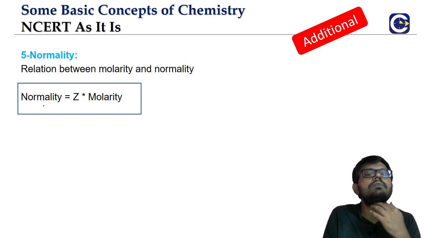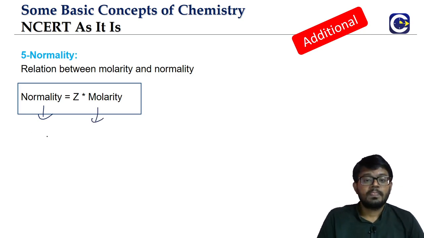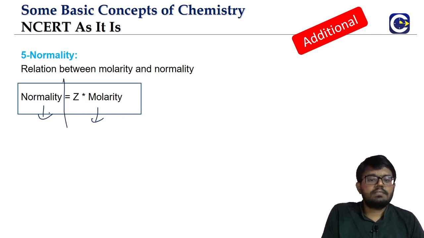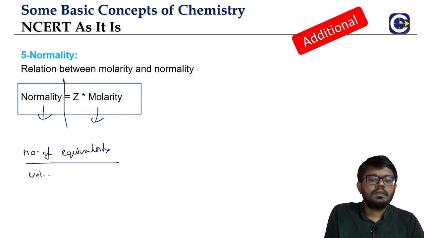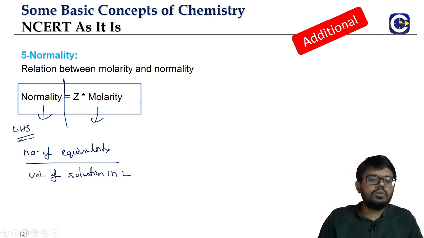So look at how this will come. Normality is equal to Z into molarity. First we will take the left hand side and then we will prove it, like the way you do math. I will take the LHS and show you how the RHS will come. What is normality? Normality is the number of equivalents divided by the volume of solution in liter.